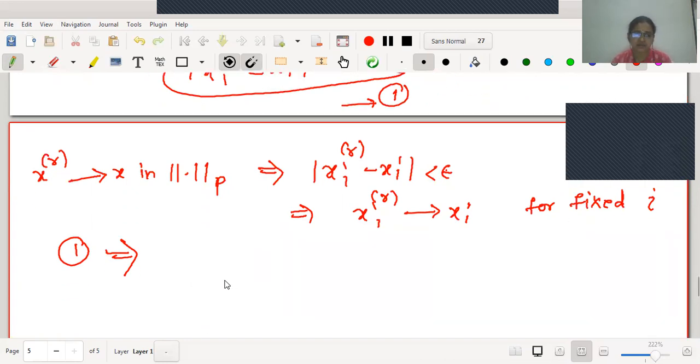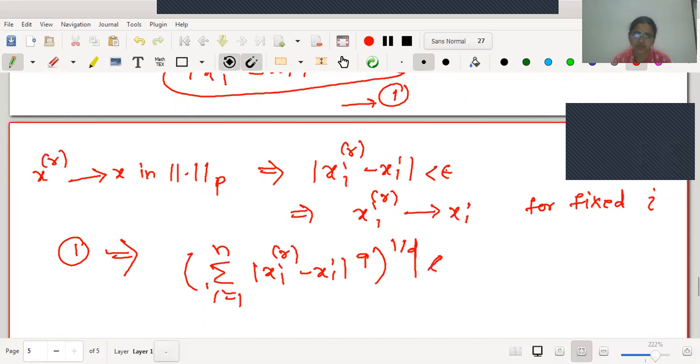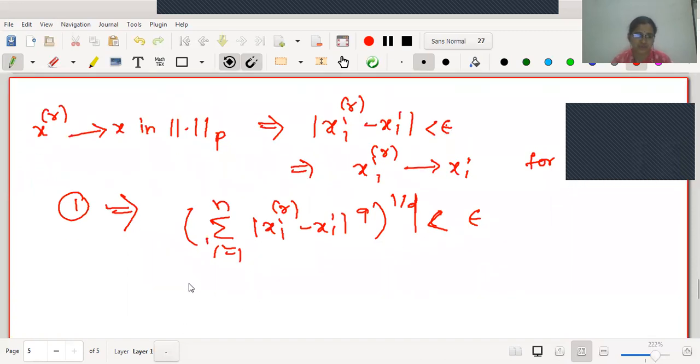That is, summation i from 1 to n of mod x_i^r minus x_i raised to q, whole raised to 1 by q, is strictly less than epsilon, because this term is independent of p. Therefore, this will be equally true for q. This we can write as X_r tends to X in norm q, which is the required statement for us.